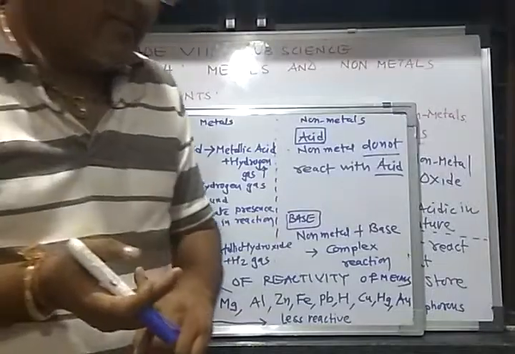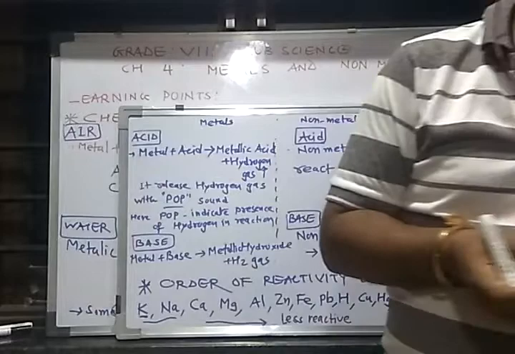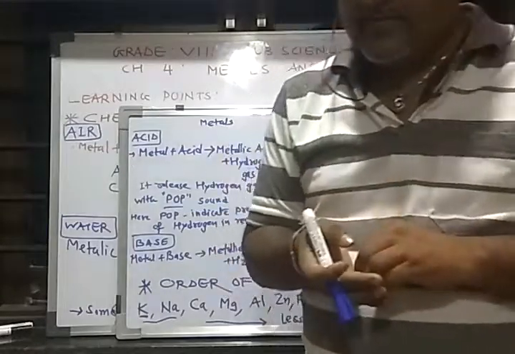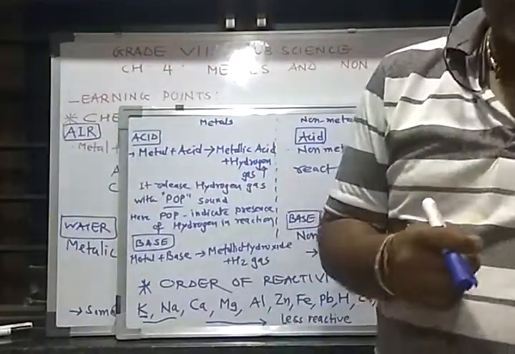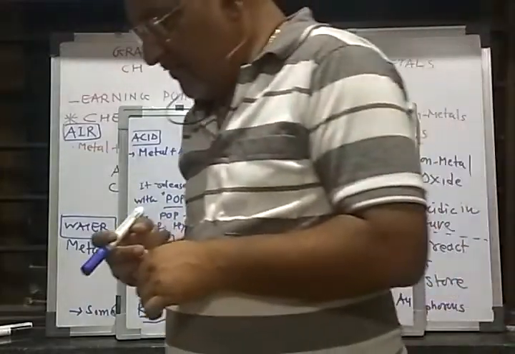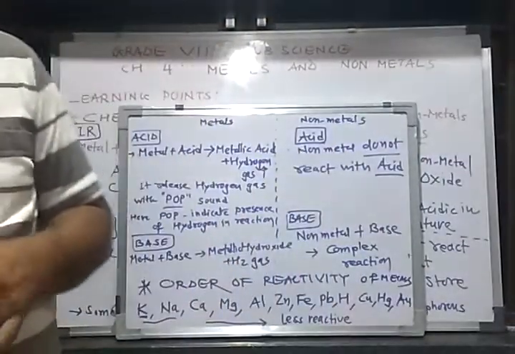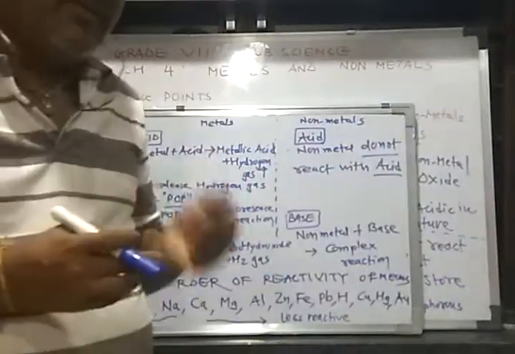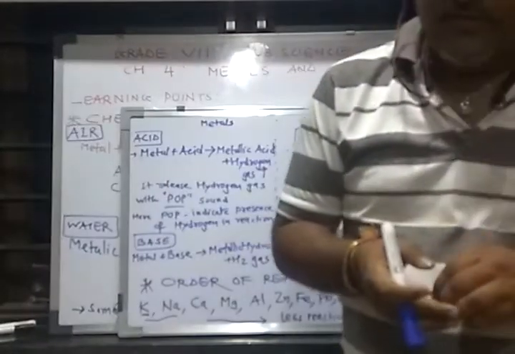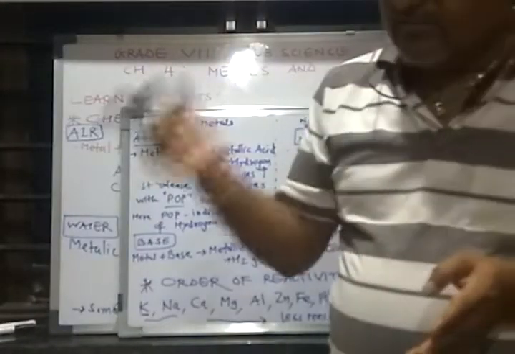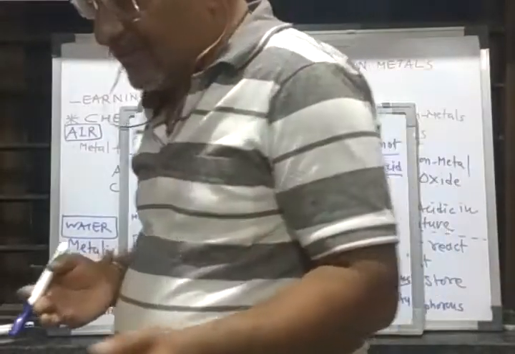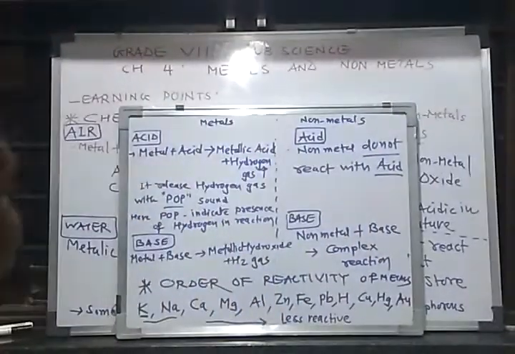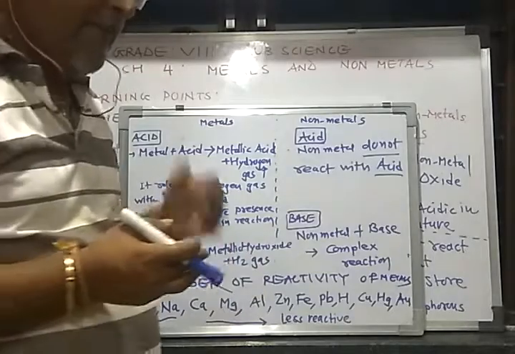Let's talk about medicines. In medicines, the antiseptic solution is iodine. So many non-metals are used in medicine, first of all iodine. Then for cleaning of water, chlorine gas, which is a non-metal, is used.